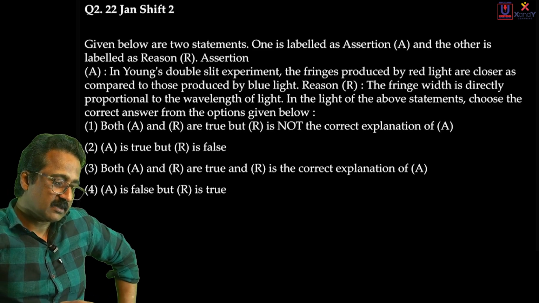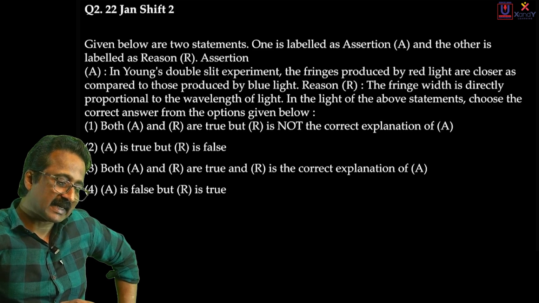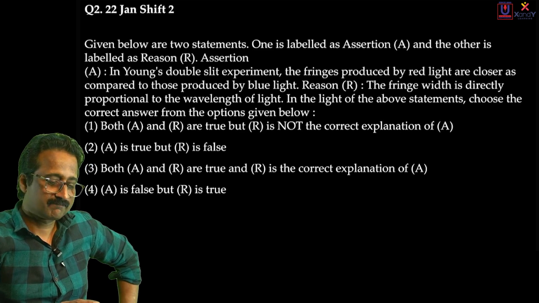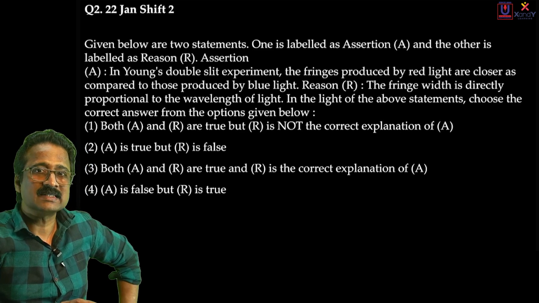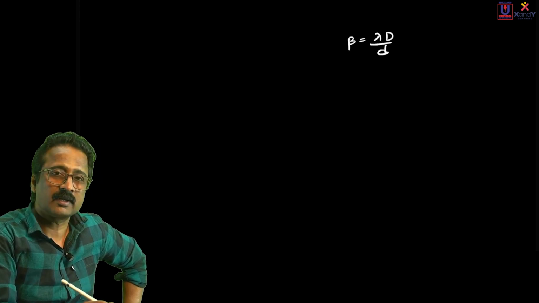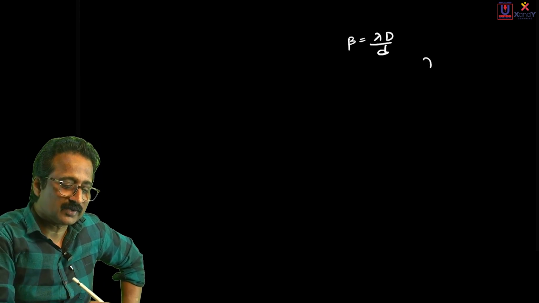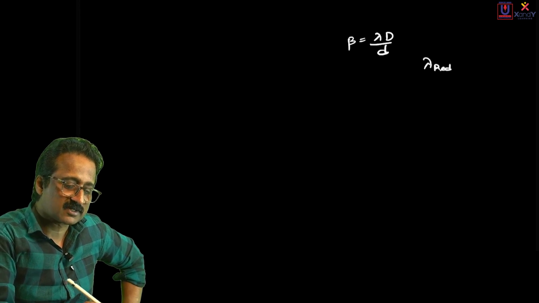In YDSE, the fringes produced by red light are closer compared to the fringes produced by blue light. That's statement 1. I think that statement 1 is absolutely wrong because fringe width for any color of light is lambda D divided by small d. So when the color of light is red, you know that lambda for red in the visible spectrum is much larger than lambda for blue or violet.